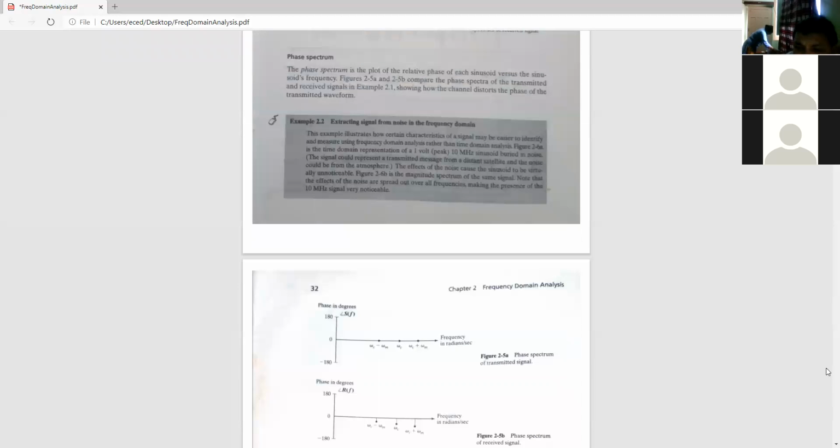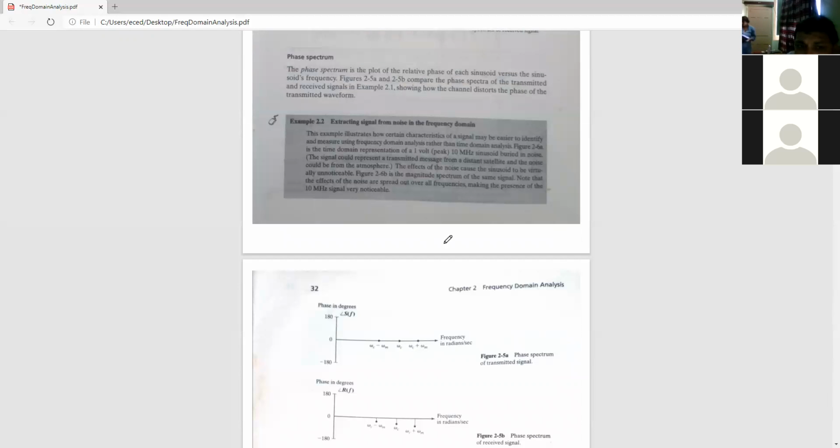Whereas when I was using the time domain tool, what was happening? I was left with this equation, which is very cumbersome and very difficult. Then you try to solve this equation as a differential equation in the time domain, but it becomes really very difficult to solve. So hence we go for this approach, the frequency domain.